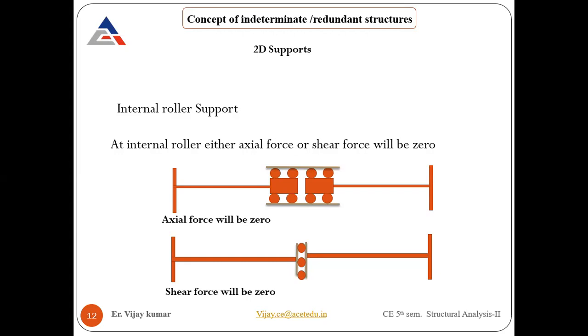Then we have moments. Sum of moment in x direction equal to 0, sum of moment in y direction equal to 0, and sum of moment in z direction equal to 0. So these are the 6 only, na? Anything other than that? No, sir, we don't have. So for a fixed support, if it is 3D, how many support reactions will be there? 6. And available equilibrium equations also 6.